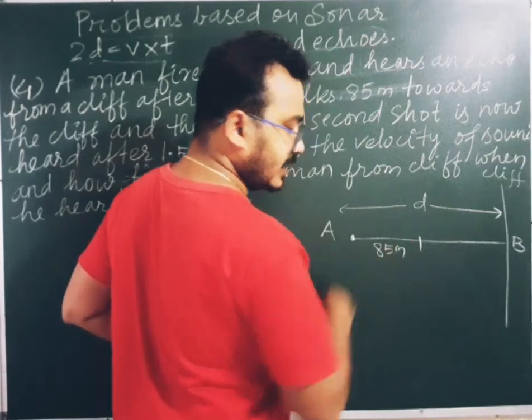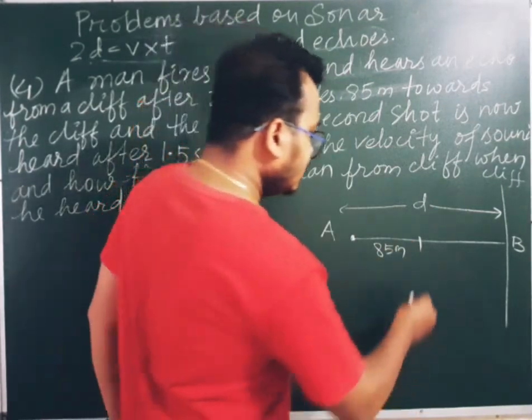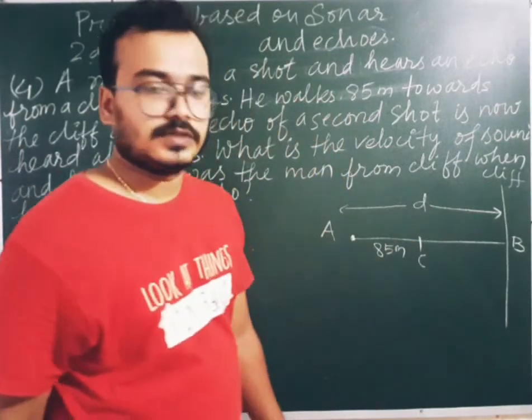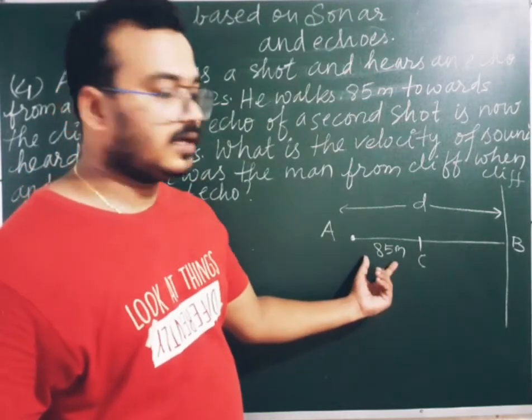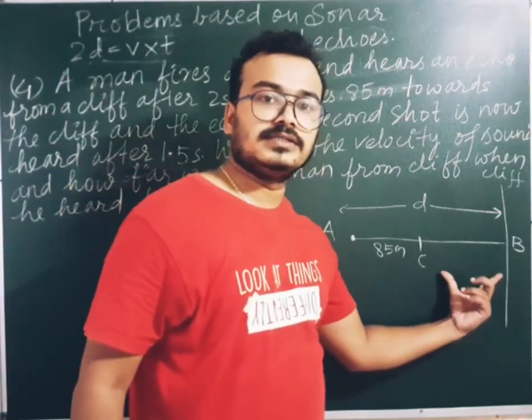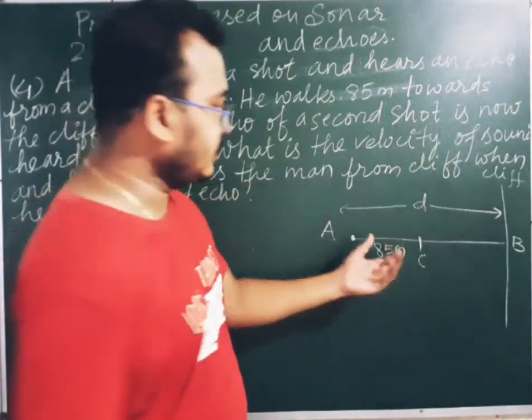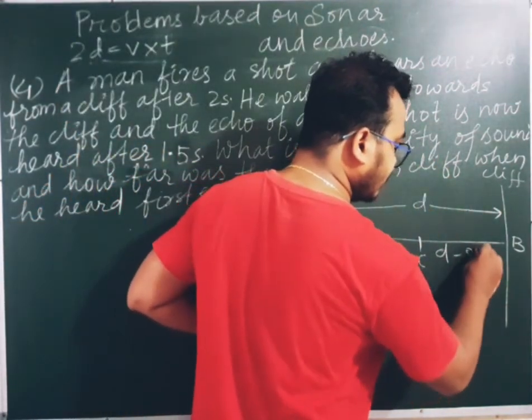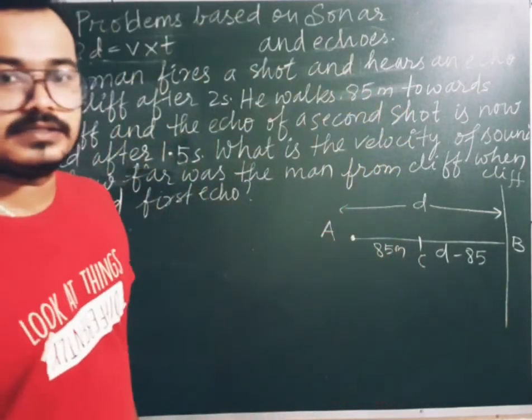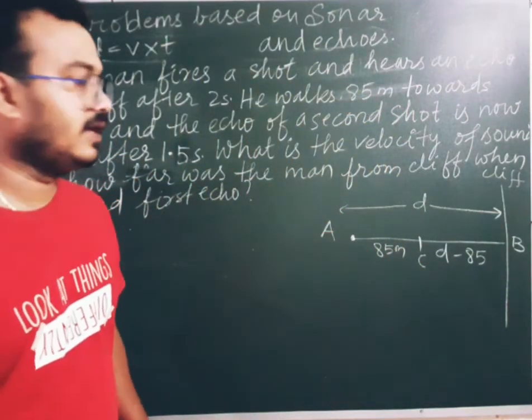He walked 85 meters ahead. After that, let us say he reached position C. So if this is 85 meter, then what will be the distance CB? If I subtract 85 from the total distance, that will be the remaining distance. So it will be distance minus 85.